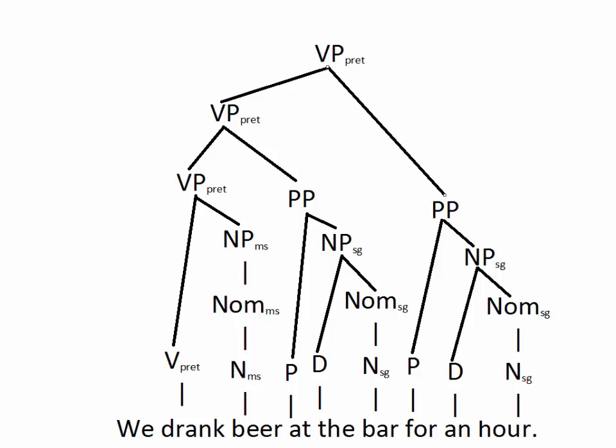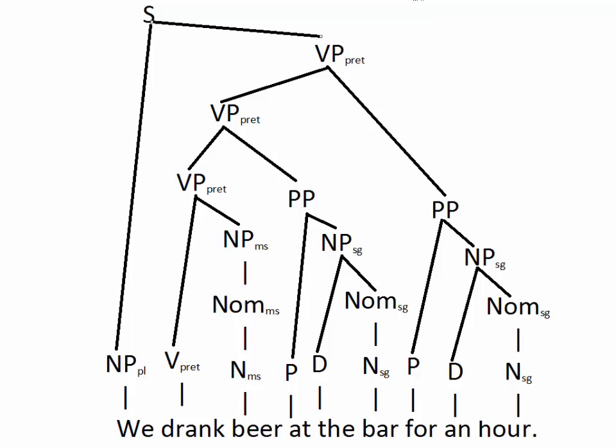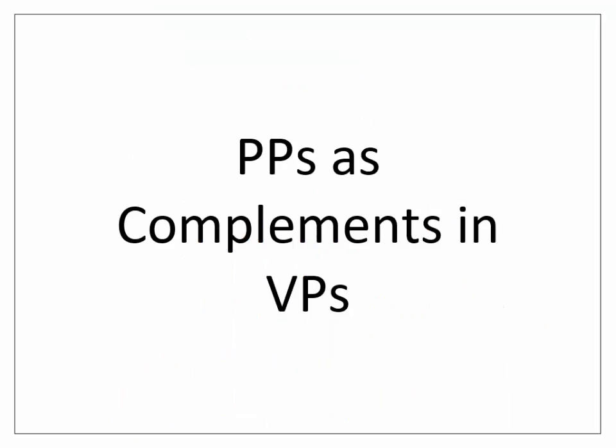Now we've built up our predicate, and then of course we add in our subject, and that combines with the predicate to make the sentence. So there would be the structure for We drank beer at the bar for an hour. In addition to being adjuncts, prepositional phrases can also occur as complements of the verb. So there are cases where particular verbs select particular prepositional phrases to go with them.